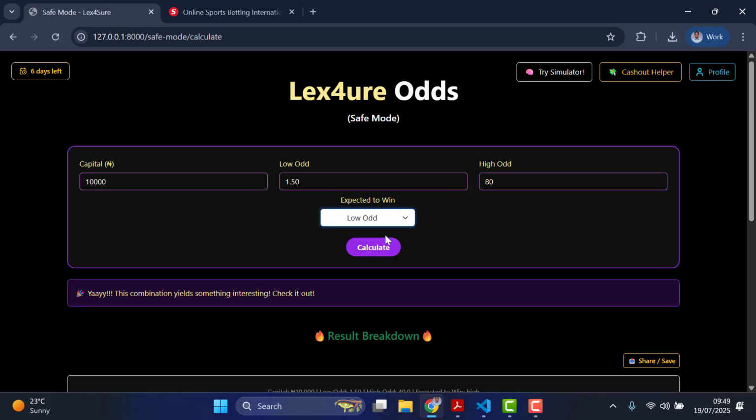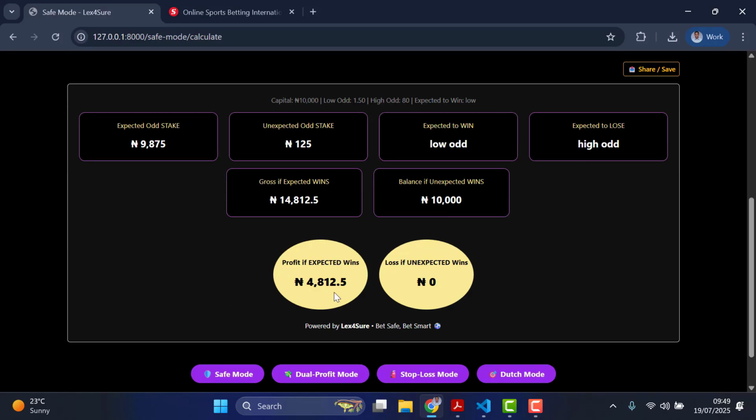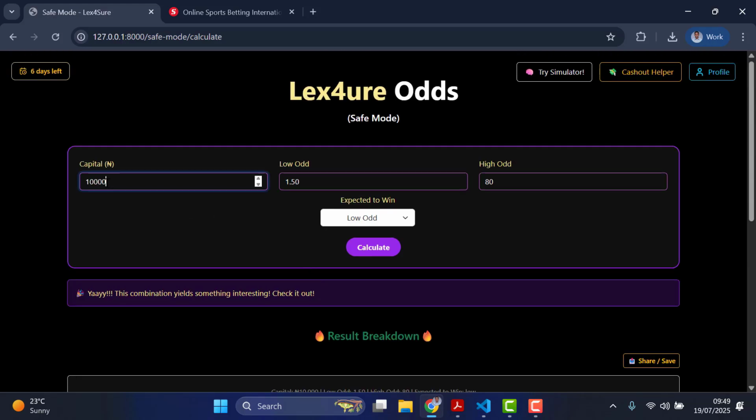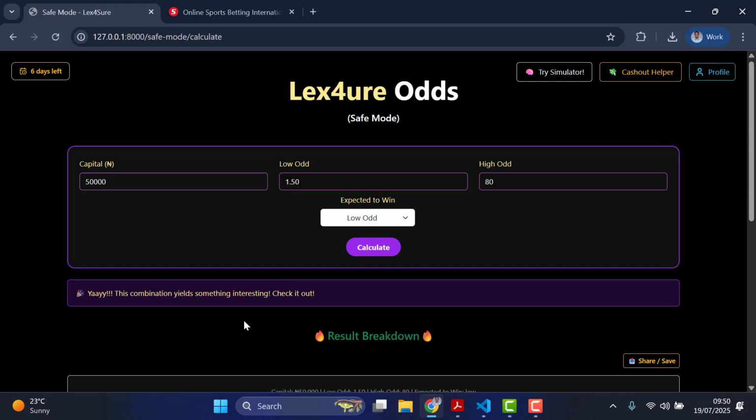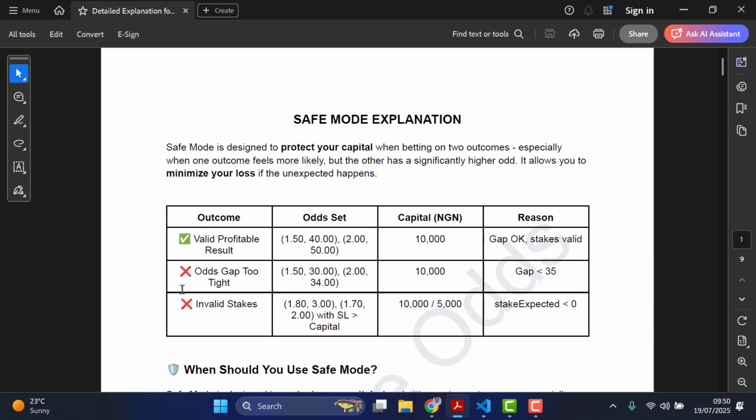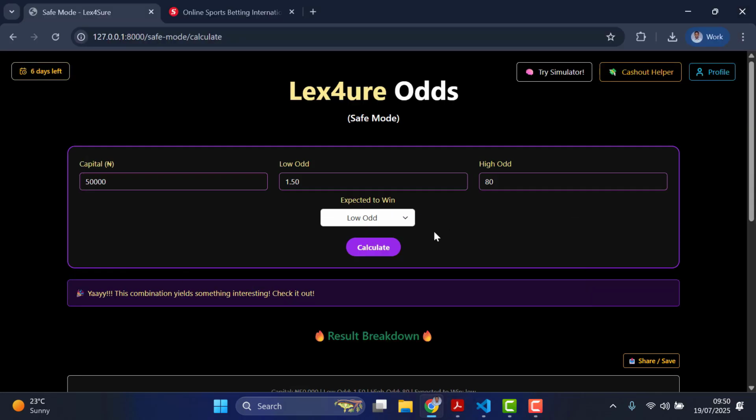So when you expect that low odd to win and you calculate, you can see your profit, and mind you, we are using 10,000 for this. Then imagine we make it 50,000. Let me add 5 to this. Then we calculate this. See the profits. So it all depends on your capital. Your result is related to your capital. It depends on the pace you want to take. If you want to grow it small, small, it's totally up to you. So yeah, this is how it successfully works.